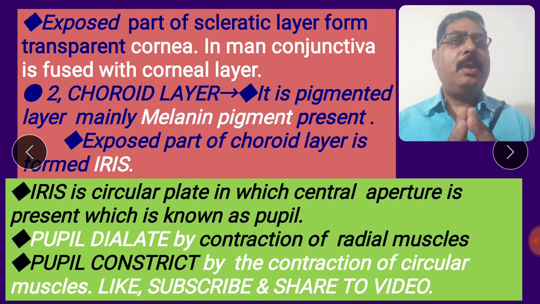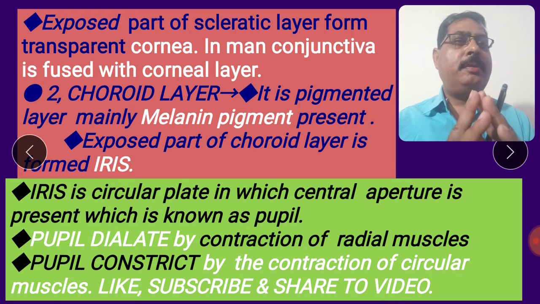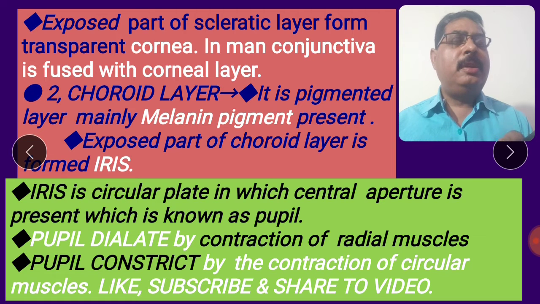Next layer, the choroid layer. The choroid layer is a pigmented layer, mainly melanin pigment present. The choroid layer is the next layer. Only melanin pigment is present in this layer, so this layer is called the pigmented layer. You see, some men have black eyes and Englishmen have white eyes and blue eyes.